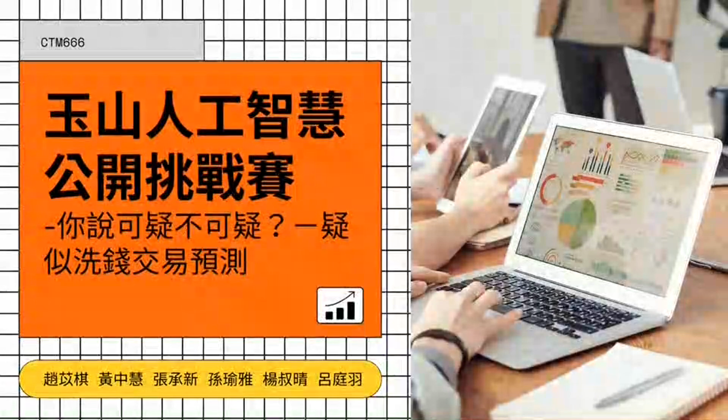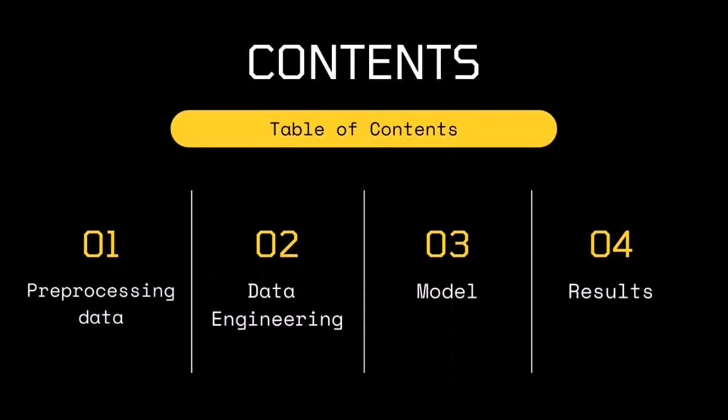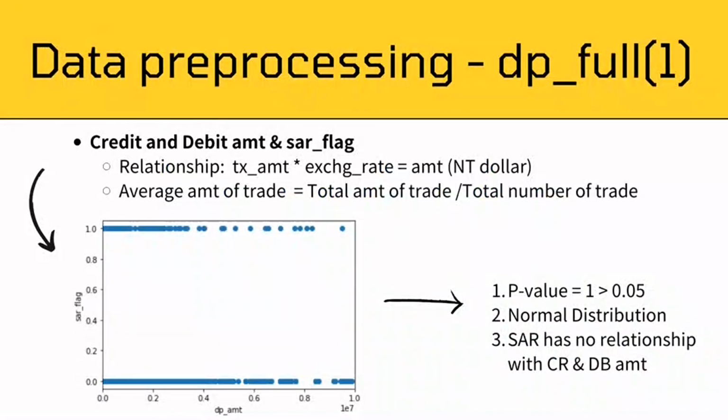Hi, we are Group 2, and we join 玉山人工智慧公开挑战赛. Based on this table, we will introduce our preprocessing data, data engineering, and the model we use, and finally results. DP4 is the dataset which records the debit and credit information of customers.